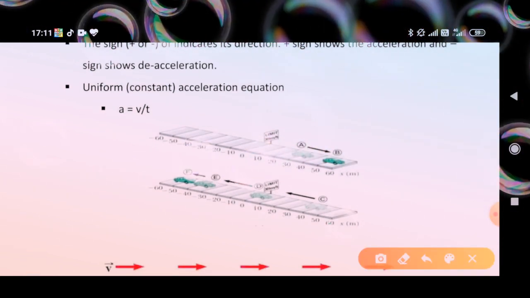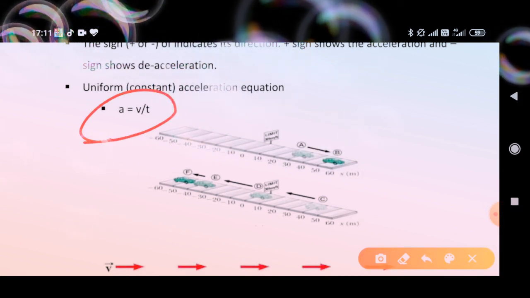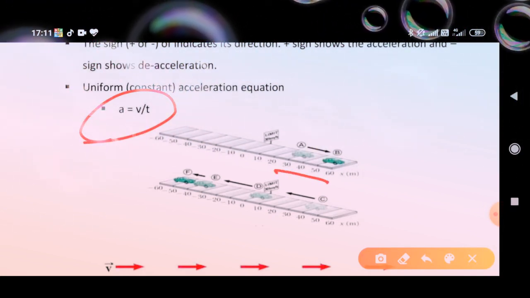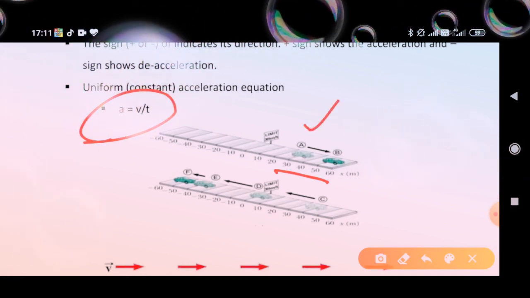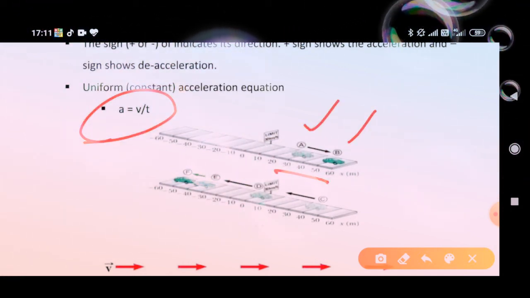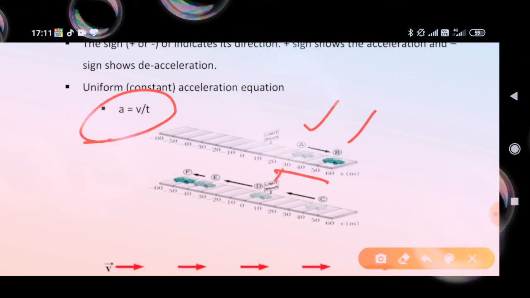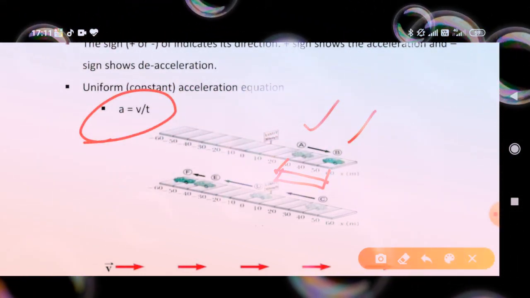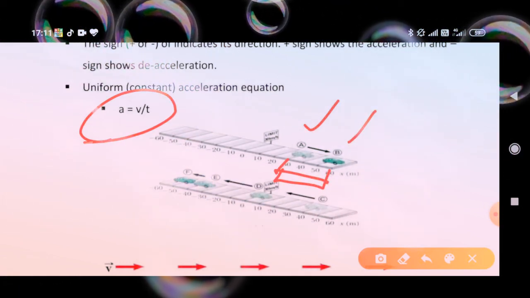In the given diagram, we can see something. In the first figure, a car goes from A to B, from 30 to 50 or 60. By dividing the change in velocity by its time, we get acceleration.